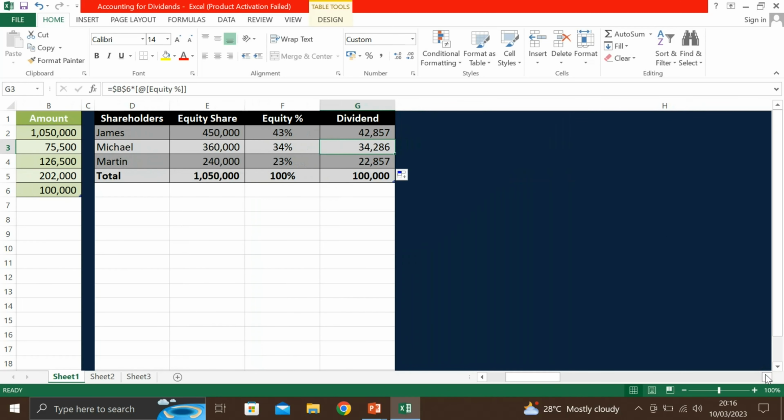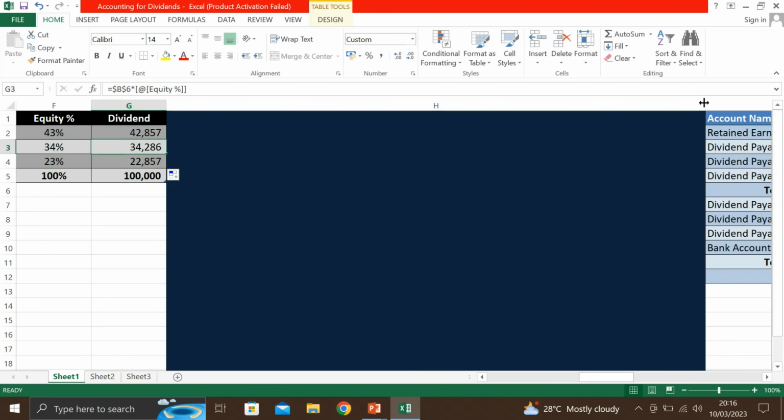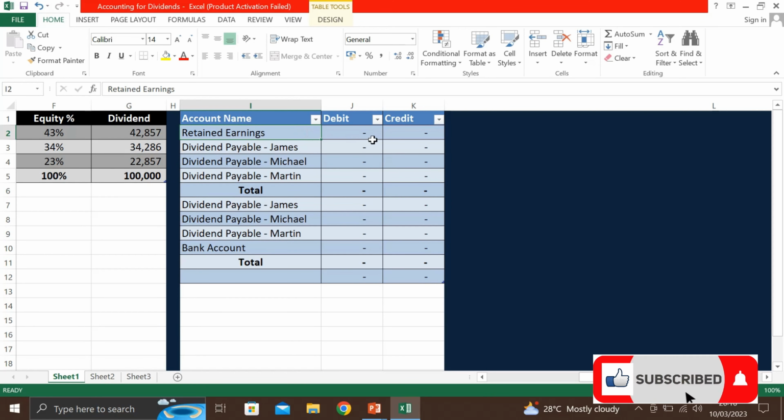Now we will see how we will record this transaction. To record this transaction, there will be two entries. The first entry we will make to record the liability.